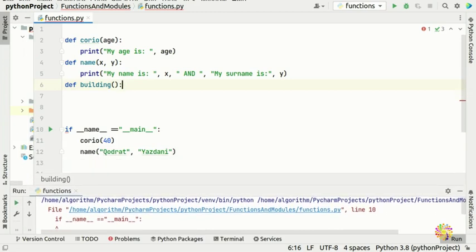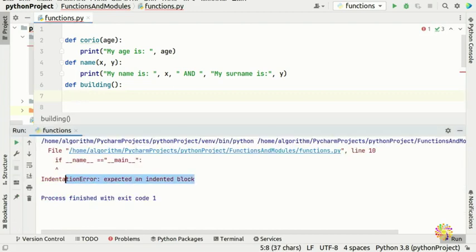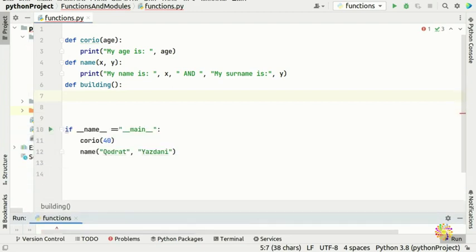Why is there a problem? Because you have a function that is open. It's like in C++, this part is open, it means there's a problem. You didn't close it. You left something open and didn't close it. So why is Python giving you an error? Because here we have opened it and we didn't put anything inside. So how do we fix this problem?